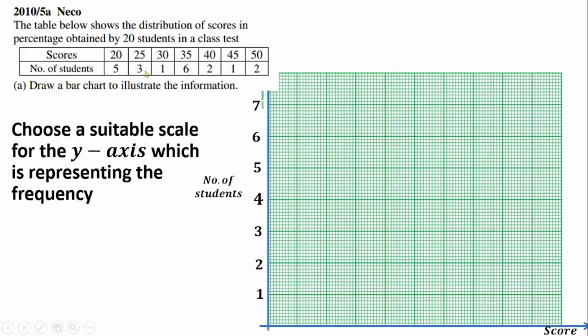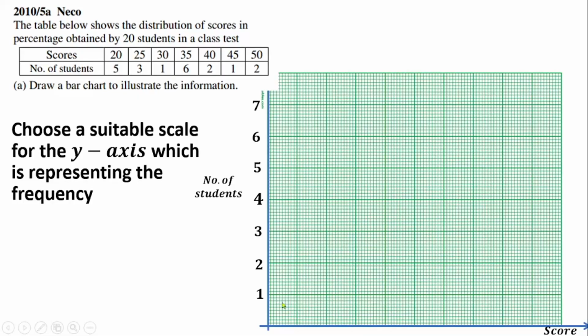But now I need to determine whether I'm going to use 2 centimeters to represent each of the rectangular bars. So I'm going to use 2 centimeters on the x-axis to represent each of the rectangular bars. That depends on the number of items I have here: 1, 2, 3, 4, 5, 6, 7. So 7. If I put 1 here, the first bar, I will need to leave this place, and I put the second bar here. 2, leave 3, leave 4, leave 5, leave, then 6 and 7 will not fit. I will not be able to draw the graph for the 6 and 7 items.